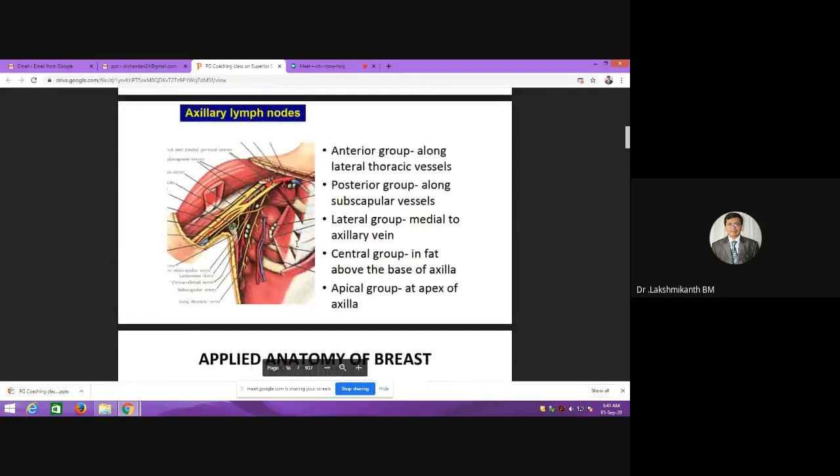And apart from this, these three groups are in relationship with the vessels. This is also important. The anterior group was also called which group?